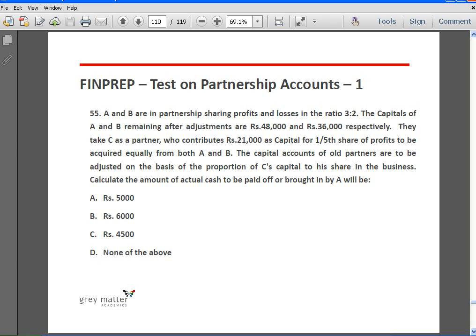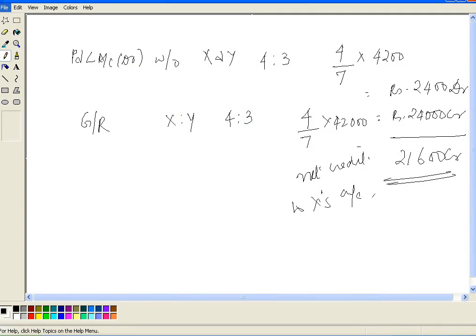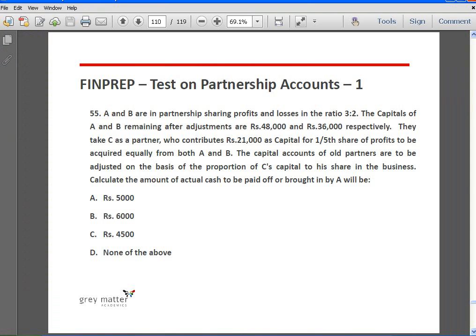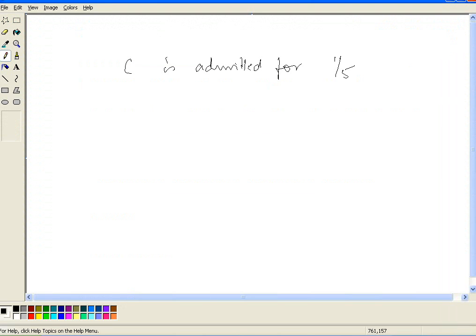Okay, so here they want to make the capitals in line with, or they want to adjust the capital on the basis of C's capital. Okay, so here C is admitted for 1/5 share, for which he brings 21,000 rupees as capital.